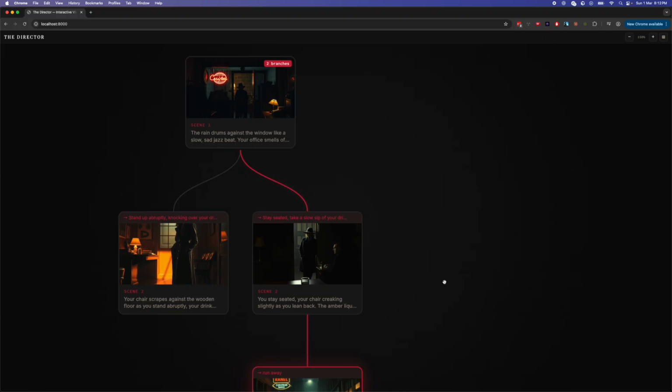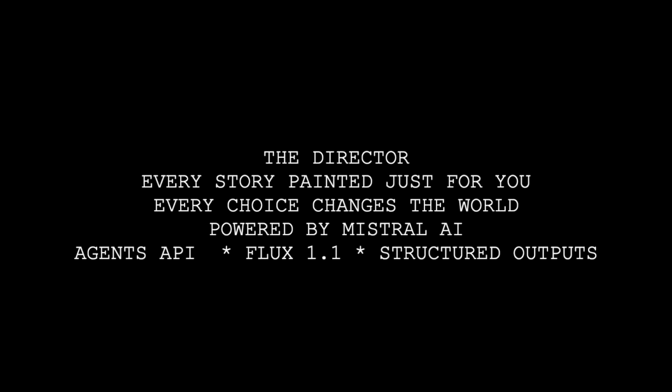To recap the Mistral stack: Agents API for multi-agent orchestration with persistent state, structured JSON outputs for reliable scene generation, Flux 1.1 image generation for unique illustrations every scene, conversation branching for timeline forking, and the entire thing was built using Mistral Vibe as the primary development tool. The Director. Every story is yours.